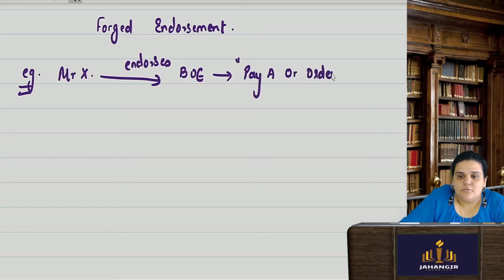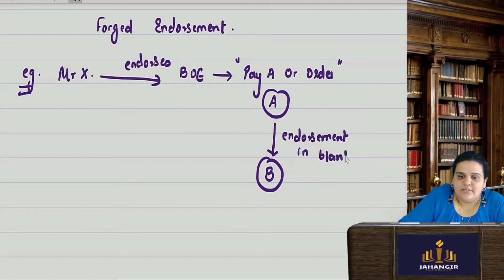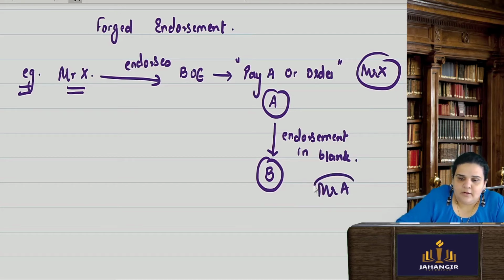That means he endorsed it in whose name? Mr. A. Now what did Mr. A do? He endorsed it to B. He just delivered it and did an endorsement in blank. In blank means he just put a signature. Mr. X wrote pay A or his order, and Mr. X has signed. But Mr. A just gave a signature and did not write anybody's name. So it is an endorsement in blank. He delivered it only to B.